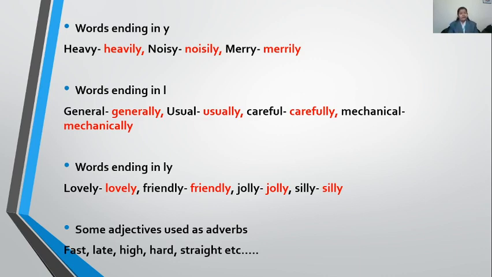I will make it clear. In the case of adjectives, we know that they always take a noun after them. So whenever after these words there is a noun, that is an adjective. And if they are used alone at the last of the sentence, it means that they are adverbs. Clear?